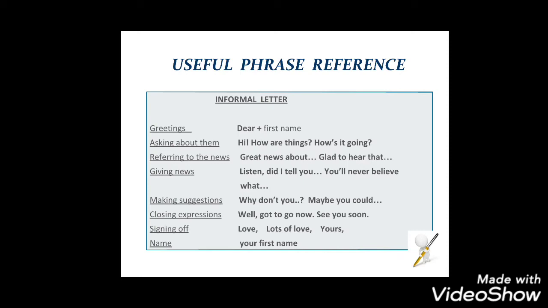If you are giving some news: listen, did I tell you this one? It's a typical informal kind of language you can use. When you want to give suggestions: why don't you, maybe you could. You can also refer to your book, page number 168.